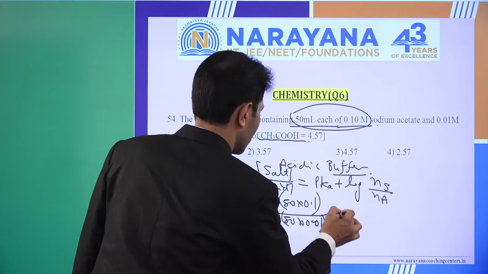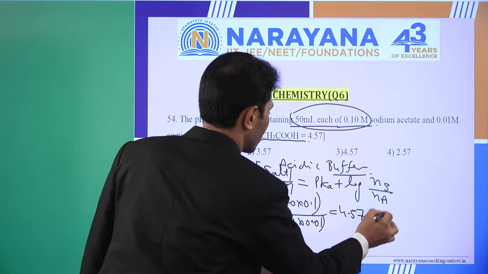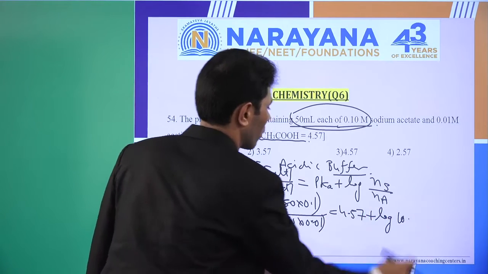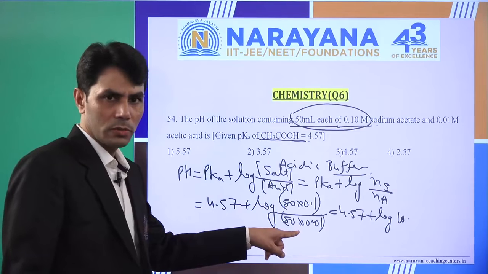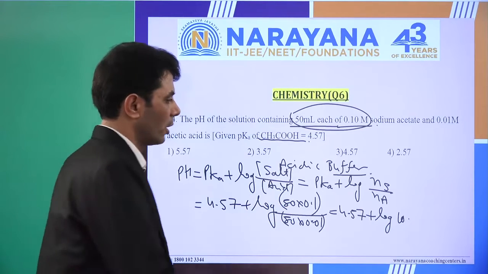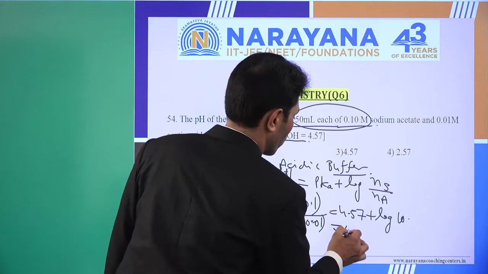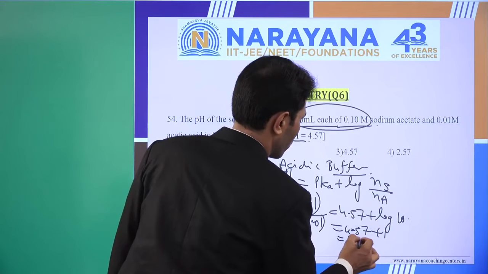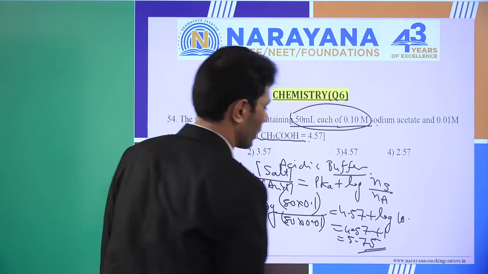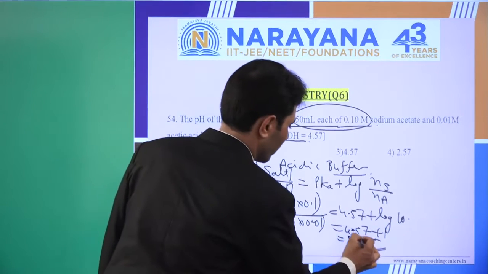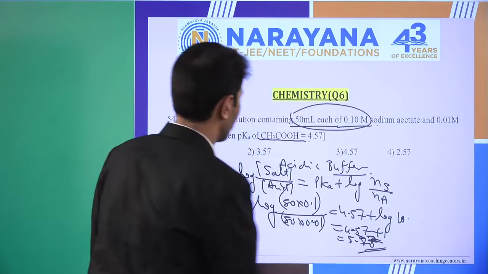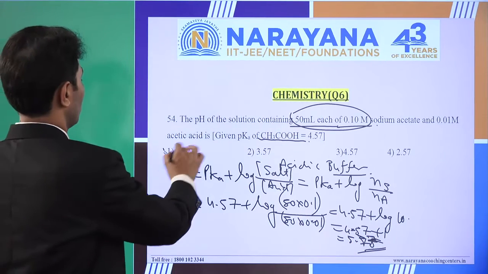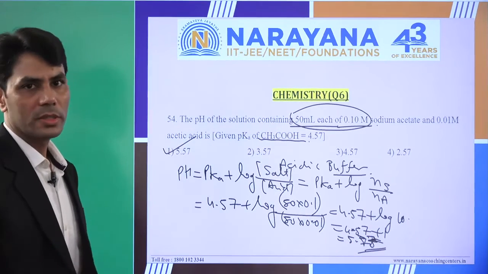So we can say it is 4.57 plus log 10. Millimoles by millimoles, the milli unit cancels out. So it is 4.57 plus 1, which means 5.57. Straightforward answer. 57, not 75, 57. So which one is the correct answer? 5.57. The first option is correct.